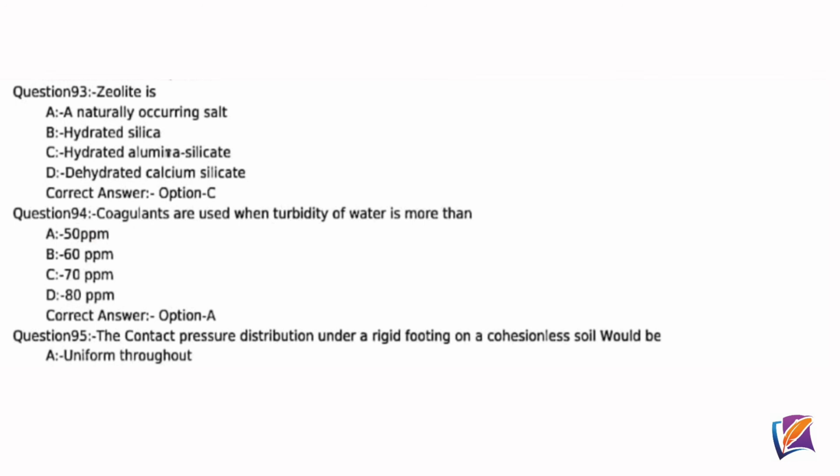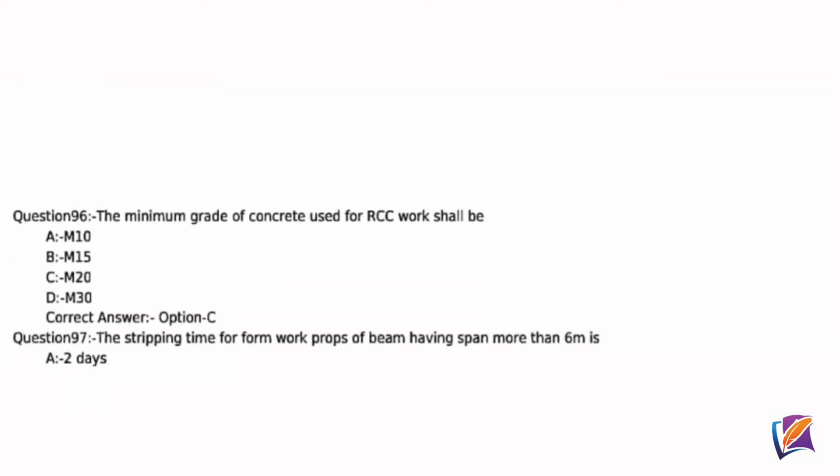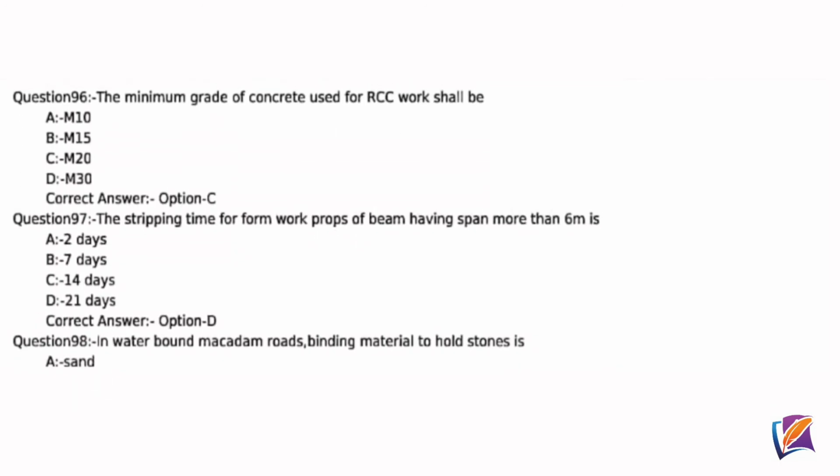Question 94. Coagulants are used when turbidity of water is more than, correct answer option A, 50 ppm. Question 95. The contact pressure distribution under a rigid footing on a cohesionless soil would be, correct answer option C, 0 at edges and maximum at center. Question 96.